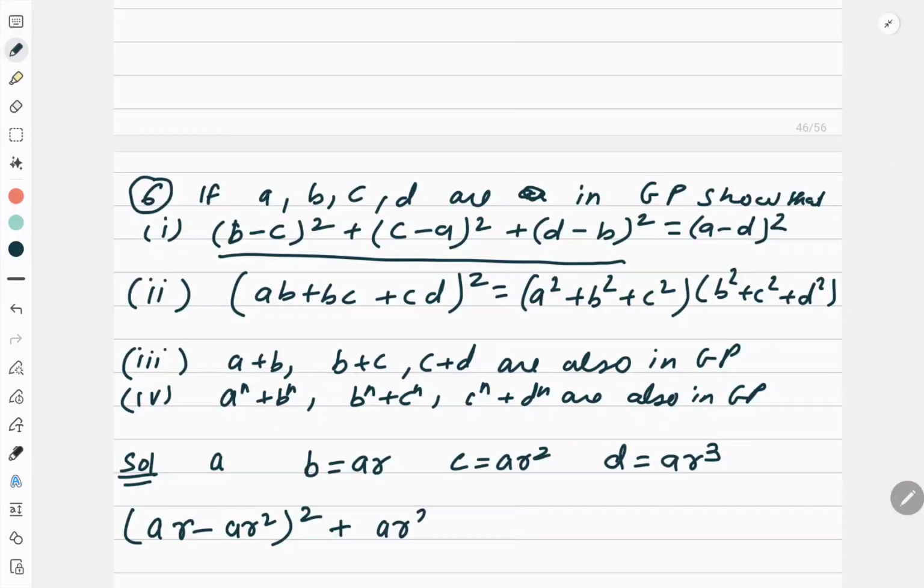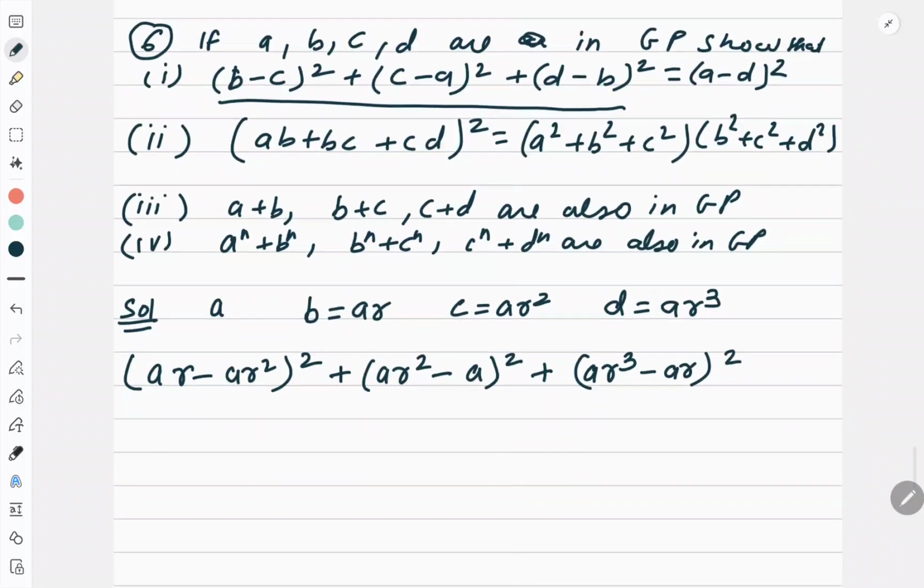Plus ar square minus a square, plus d minus b, ar cube minus ar square. Correct? I need to figure out what is the value. From the first bracket, I can take out a and r common. What is left? 1 minus r square. From the second bracket I can take a common. What is left? r square minus 1 square.